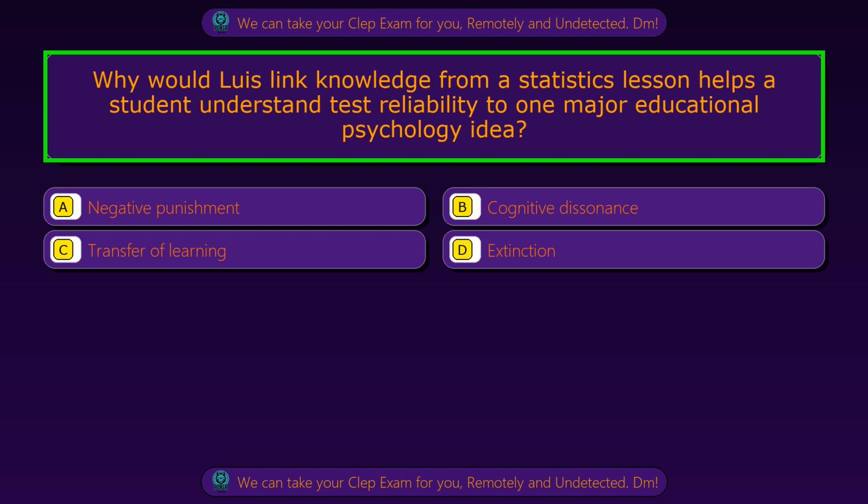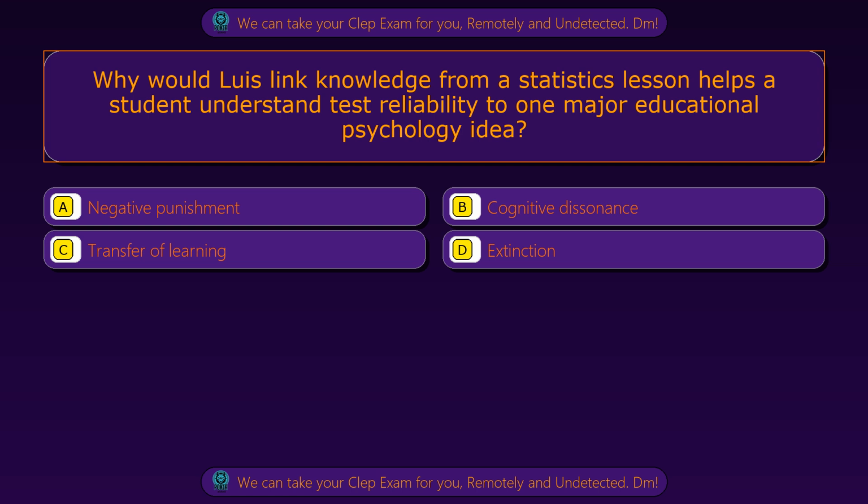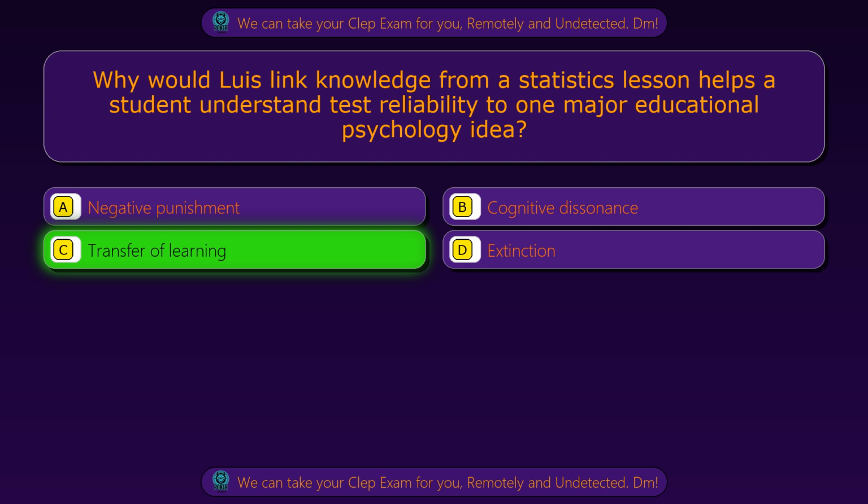Question 42. Why would Luis link knowledge from a statistics lesson that helps a student understand test reliability to one major educational psychology idea? Option A, negative punishment. Option B, cognitive dissonance. Option C, transfer of learning. Option D, extinction. The correct answer is option C, transfer of learning.